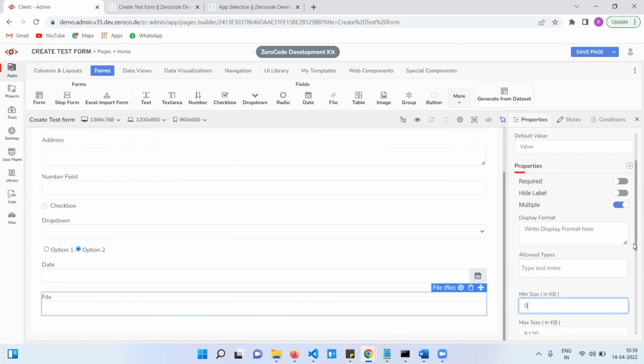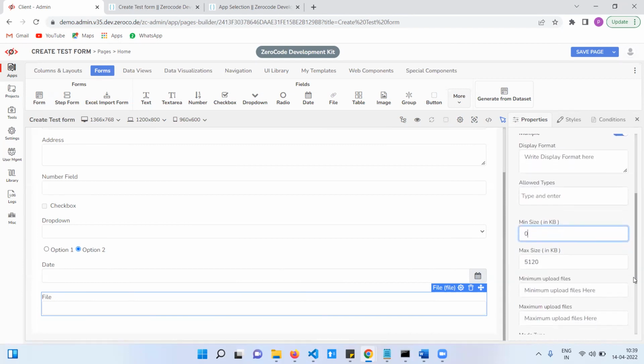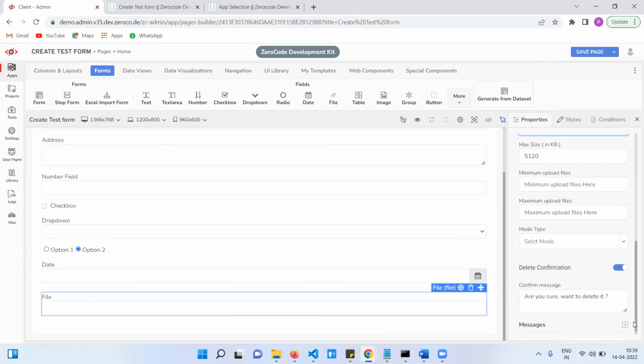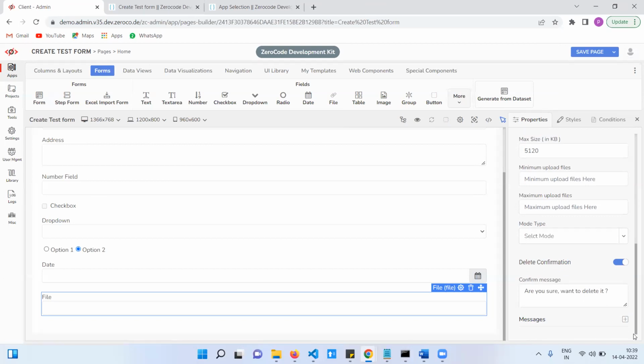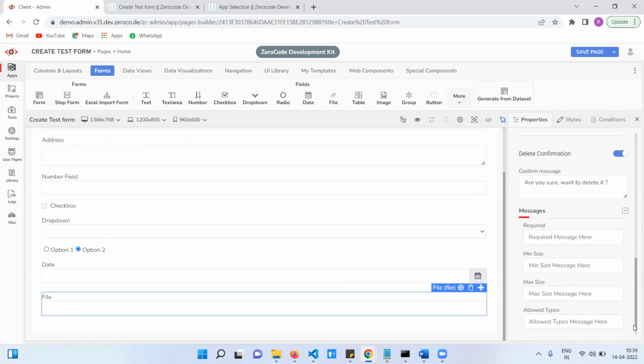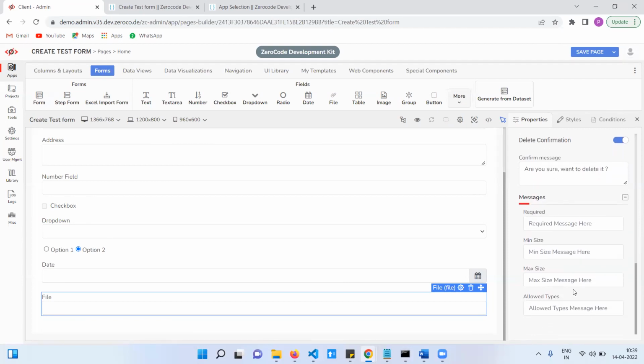Size validation is also there: minimum size to upload and max size, and the number of files to upload. If the upload validations fail, we will show messages here. See here: size, max file, allowed type. Suppose you enter PNG and you upload a JPG, it will show the message that only PNG format is allowed. Okay, and this is the file.